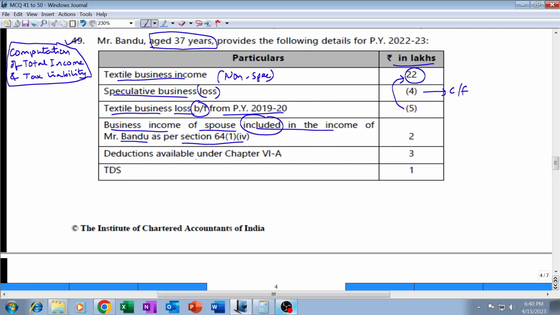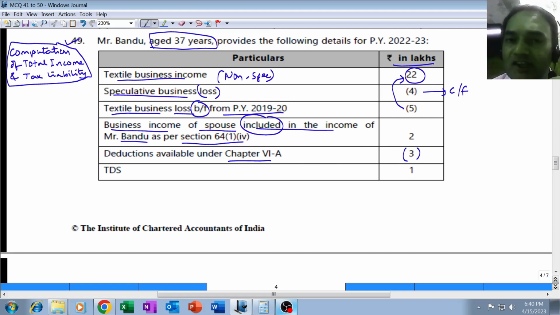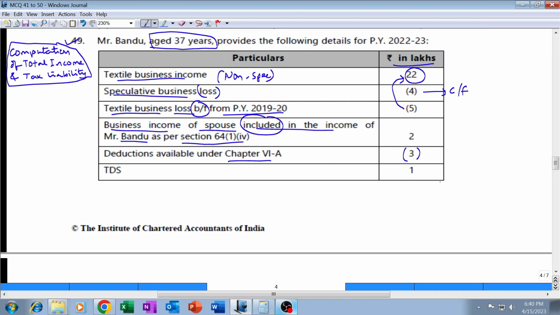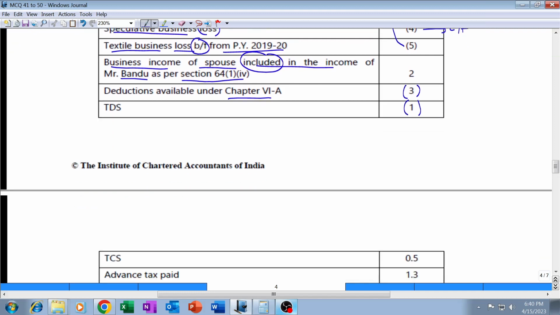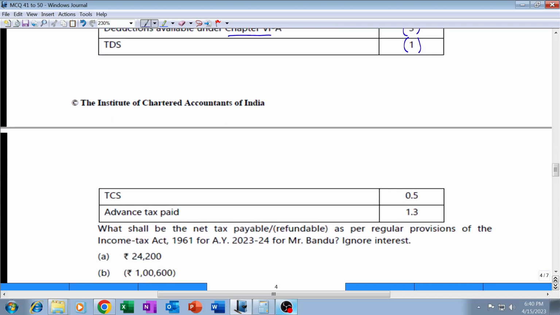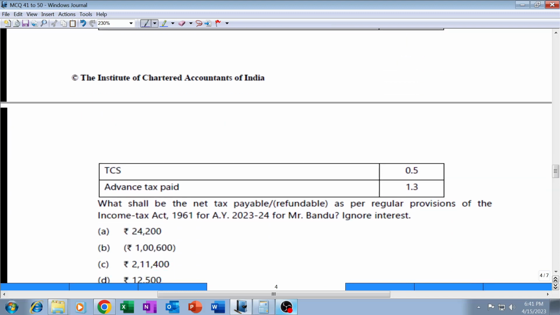Then we have chapter 6A deductions amounting to 3 lakh. I am putting it in bracket to indicate negative figure. Chapter 6A deduction will be allowed as a deduction from the income, whereas next point TDS will be allowed as a deduction from tax liability. TDS is not allowed from income. The amount of tax deducted by the payer will be allowed as a deduction from the tax liability after adding surcharge and health and education cess.